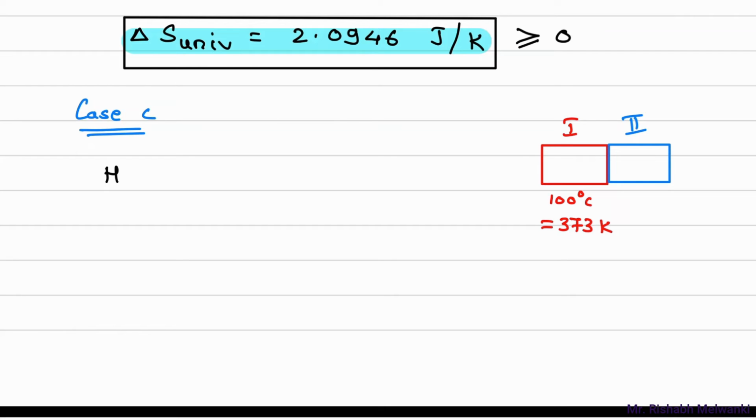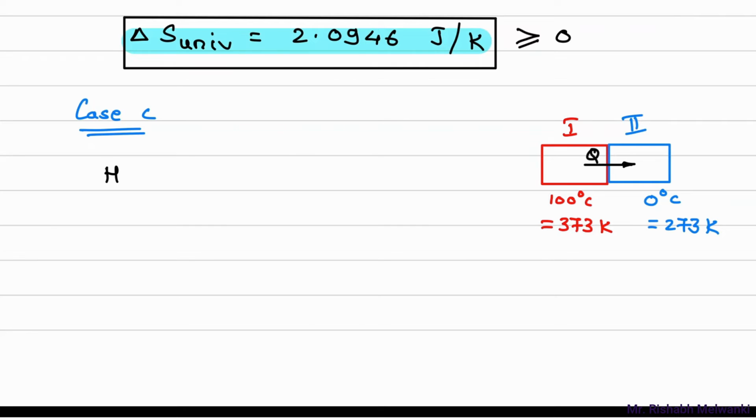And copper block 2, it is having temperature of 0 degree Celsius, or we can say 273 Kelvin. Okay, so what I'll write? Heat. Now higher temperature is of 1, lower temperature is of second copper block. So heat will transfer from where to where? From copper block 1 to copper block 2. There will be heat transfer. So I'll show the direction of heat transfer over here. Okay, so this will be direction of heat transfer.